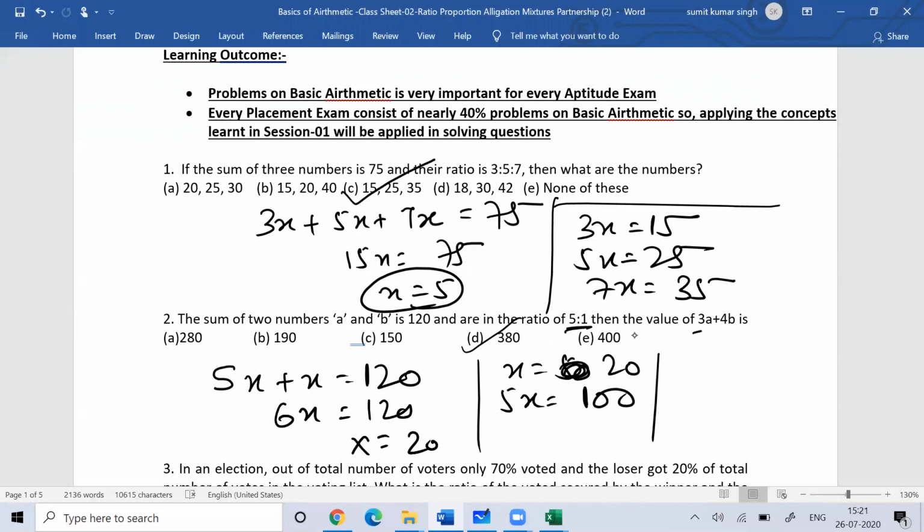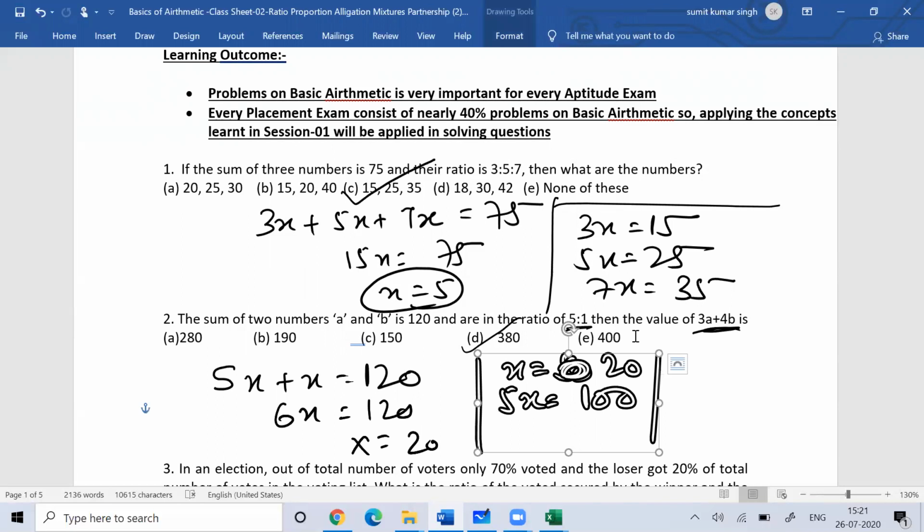So what is the value of 3a plus 4b? Now here you may get confused about what is a and what is b. So you need to understand this.